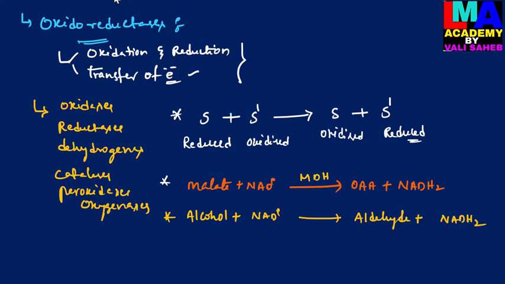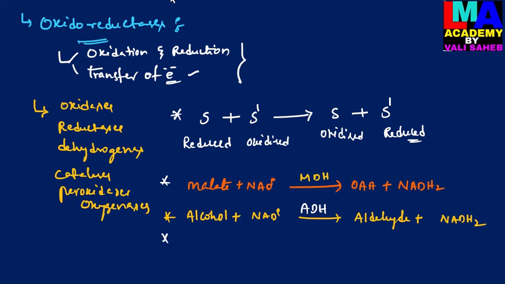So this is the reaction which is catalyzed by the enzyme alcohol dehydrogenase. Both oxidation and reduction reactions occur in this reaction, which is catalyzed by the enzyme alcohol dehydrogenase.